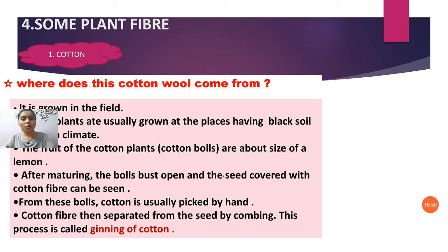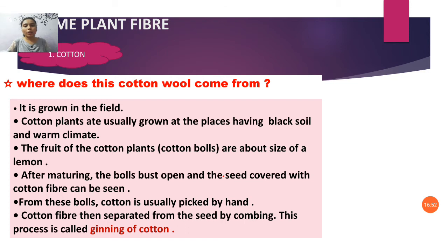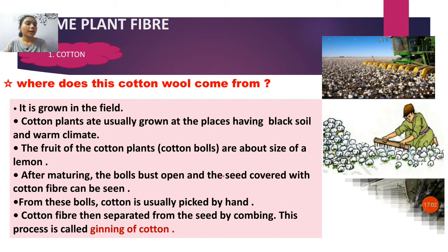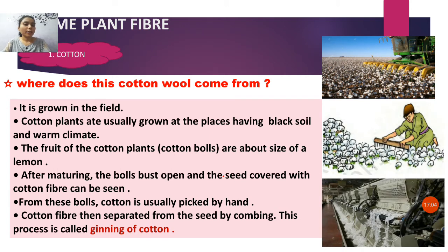We can see an image over here. This is a cotton field. Cotton plants are grown in black soil, which we can't see because the plants cover it, and the climate should be warm. Next, when the cotton matures, the balls burst.